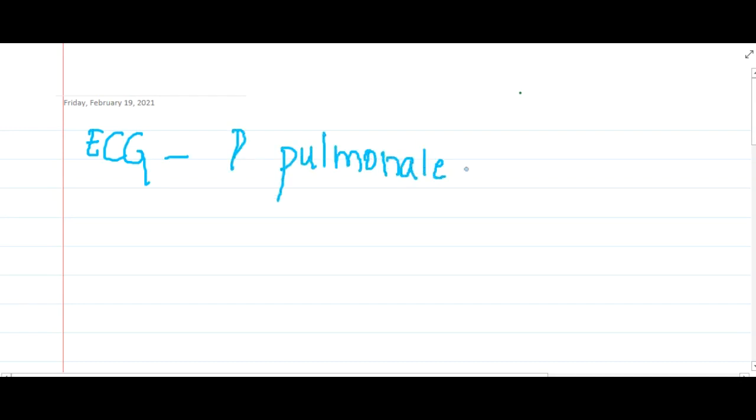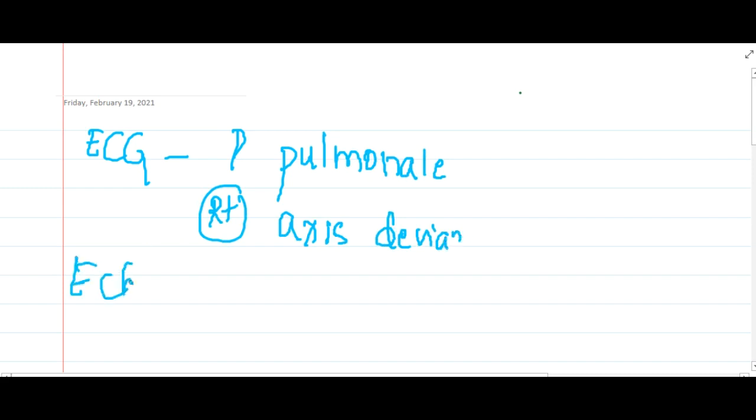If you do an ECG, you will see P pulmonale due to right atrial hypertrophy, if any, and right axis deviation. You can also do echocardiography.